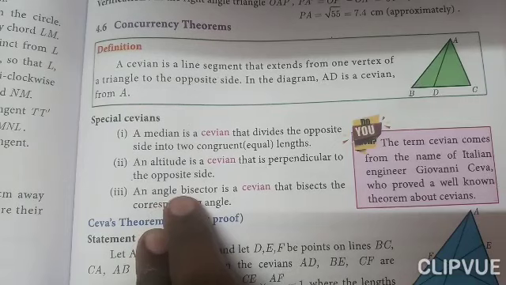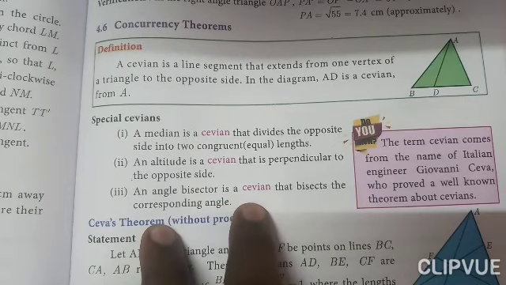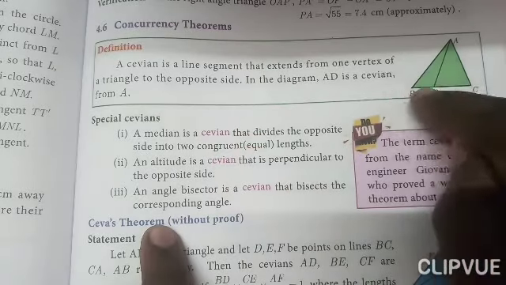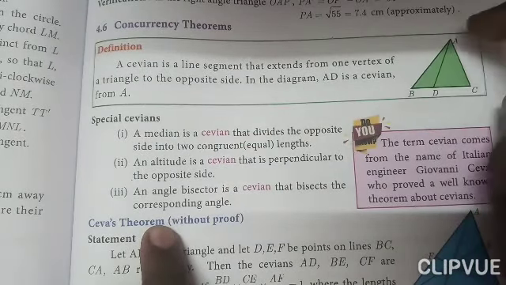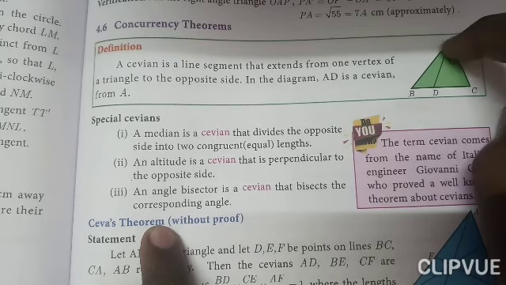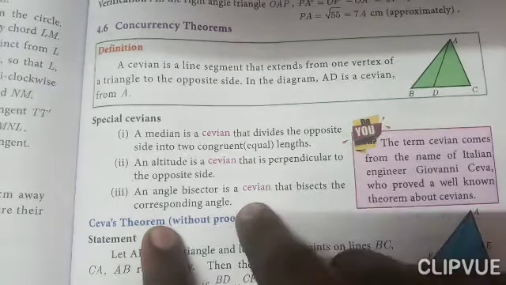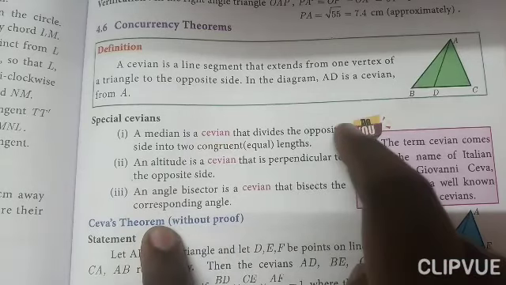Next, an angle bisector is a Cevian that bisects the corresponding angle. Corresponding angle in the sense BAD equal to DAC. So it is also drawn from the vertex. So these three are called some special Cevians.